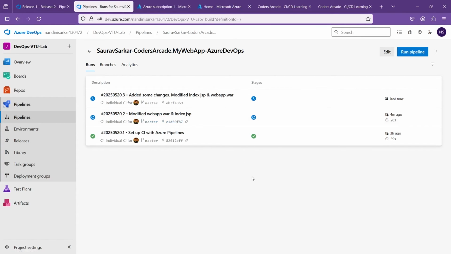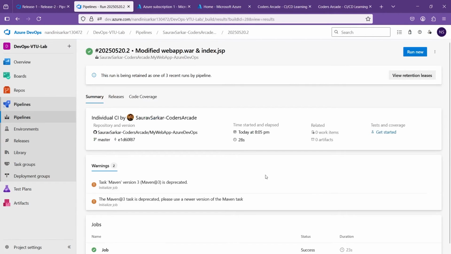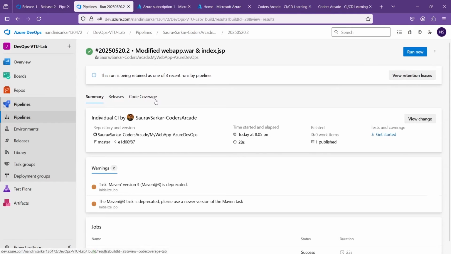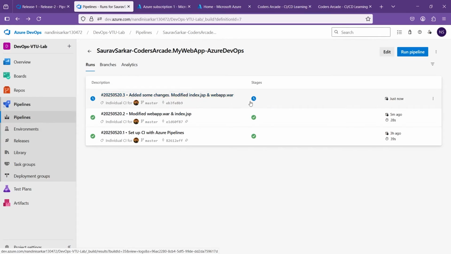So let them run. See, it got ticked, and this will also get ticked. Okay, and if I go back one step, you can see this is also running.